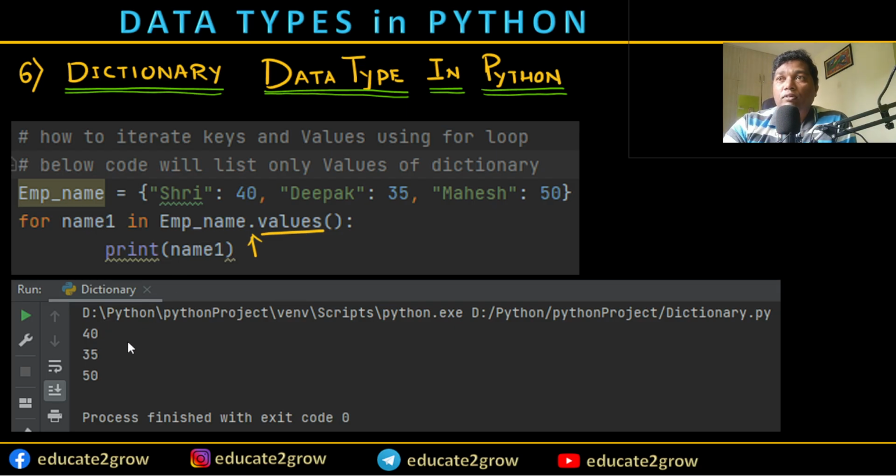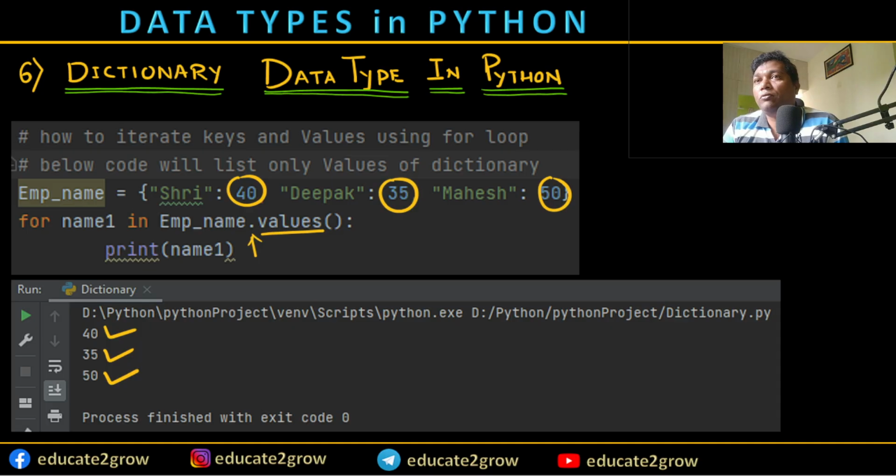Then you see the values printed here: 40, 35 and 50. So this is how the for loop is used to iterate the items from a dictionary.